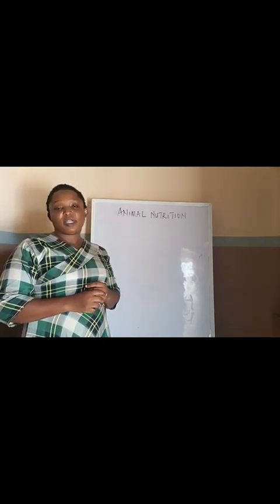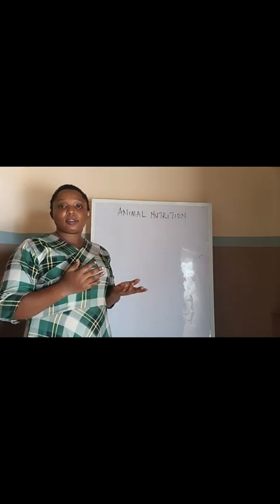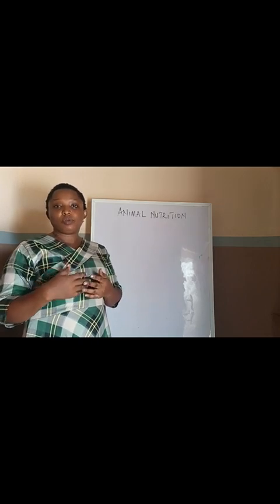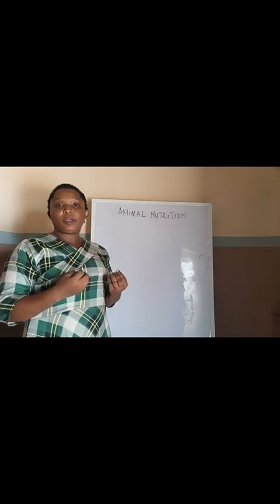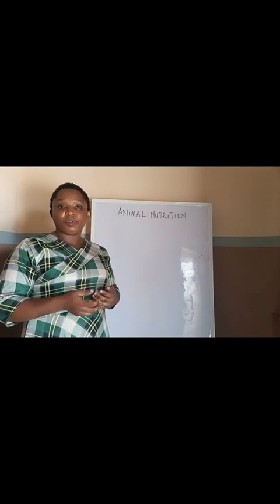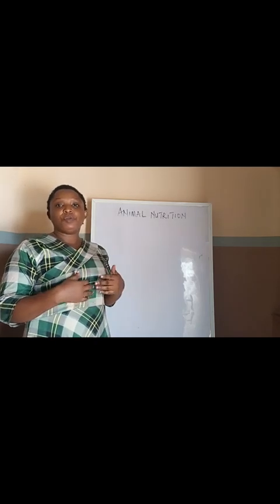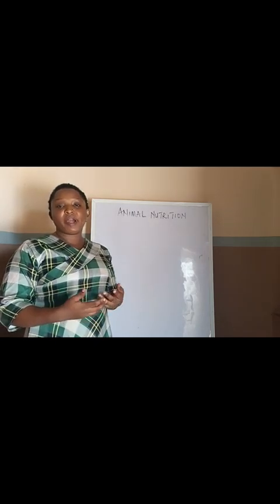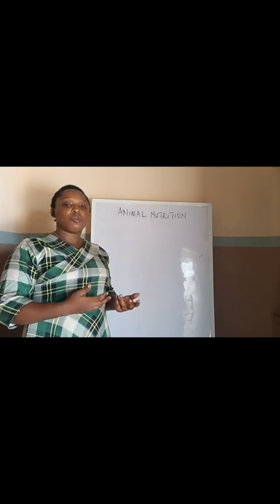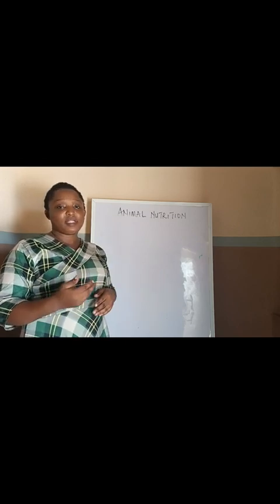So today we're going to be looking at an important topic called animal nutrition. As you know, nutrition is one of the characteristics of living things. As plants feed, animals also feed. We know that living things are classified into two based on how they derive their food. Animals are called heterotrophs because they cannot manufacture their own food. They have to depend on the food produced by plants. That is why plants are called autotrophs, because they are living organisms that can make their own food on their own. So animals are heterotrophs while plants are autotrophs.